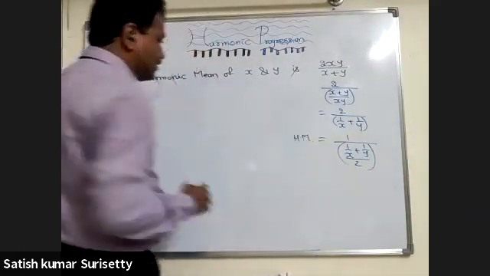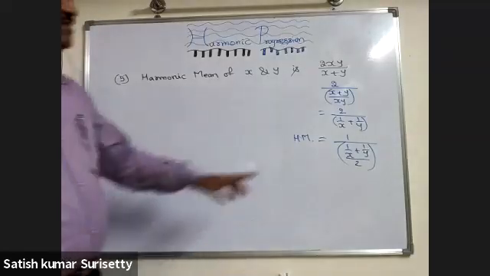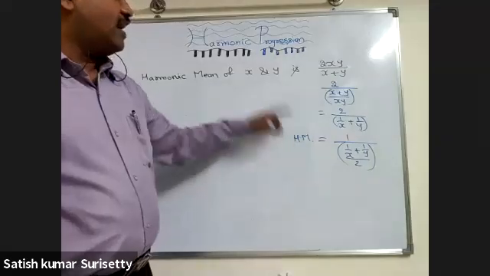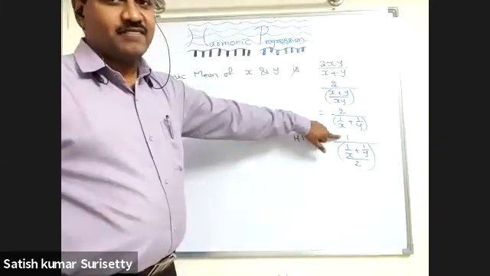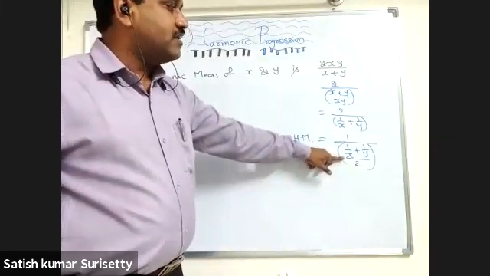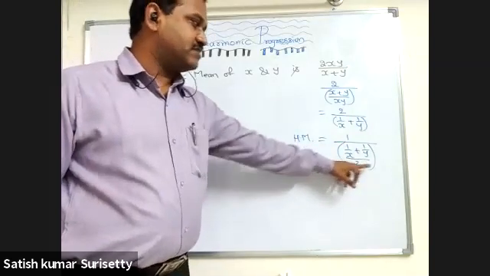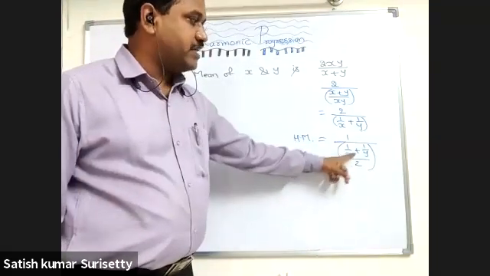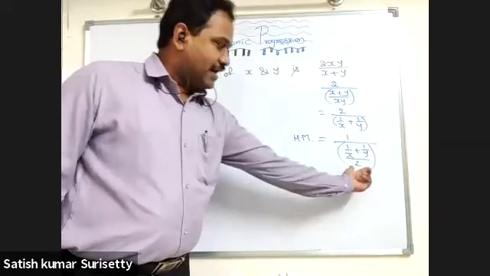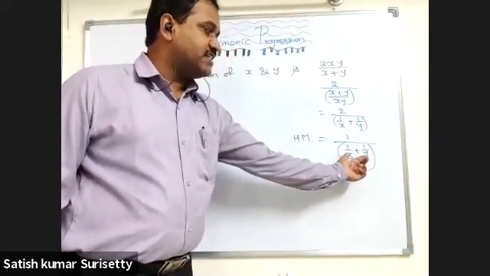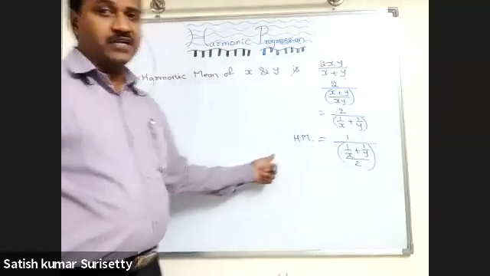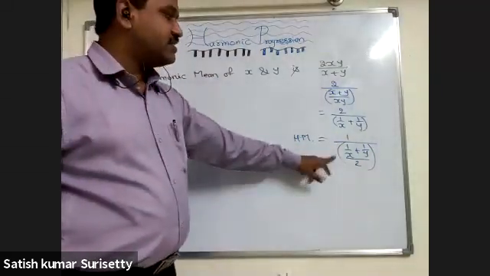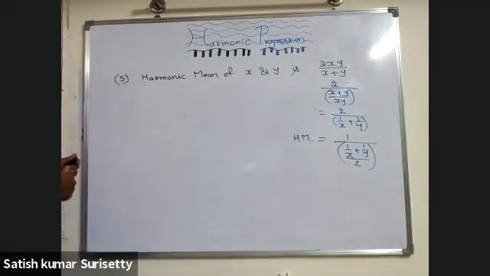Now, orally you can write this as: the harmonic mean of two numbers is the reciprocal of the arithmetic mean of the reciprocals of the given numbers. Because 1 by x plus 1 by y, divided by 2, is the arithmetic mean of the reciprocals of x and y. For that, again you take the reciprocal, and that becomes the harmonic mean. So if you have understood this, then you can extend the harmonic mean to more numbers also.